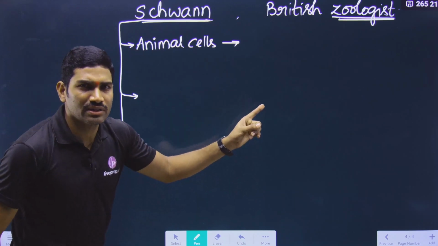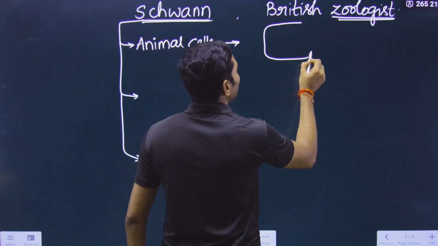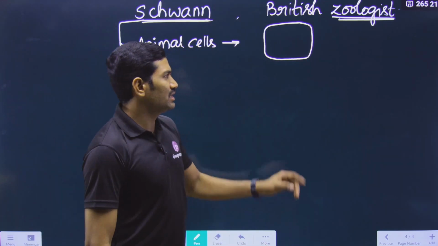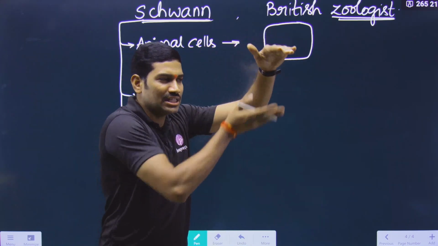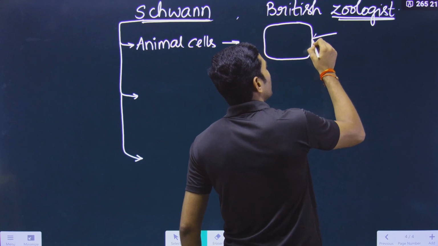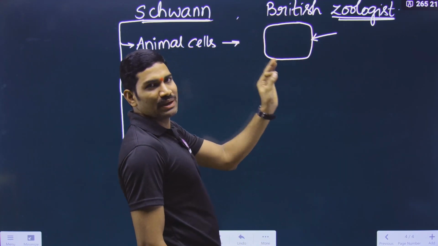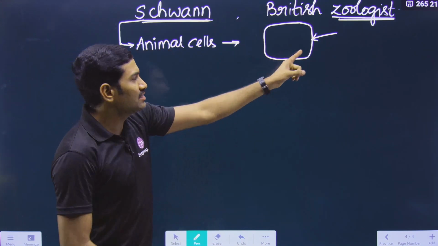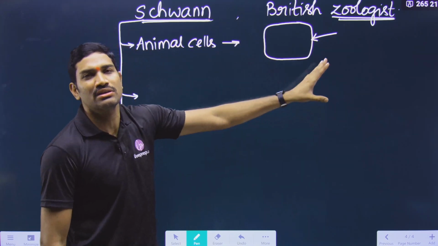And what is the conclusion for this? He observed that for the animal cells there is a limiting membrane or delimiting structure. Many students are getting confused here. What is the meaning of delimiting or limiting structure? Limiting means the outer boundary, that's it. So in the animal cells there is a membrane present as the outer boundary, and this is called simply a delimiting structure or limiting structure, any word you can say.